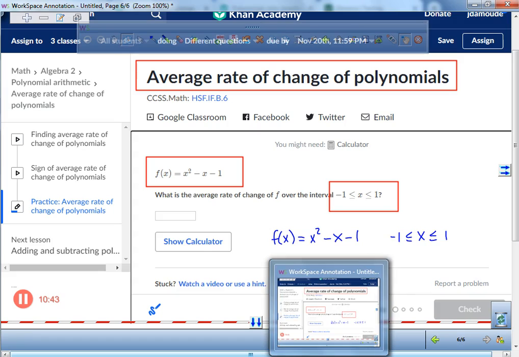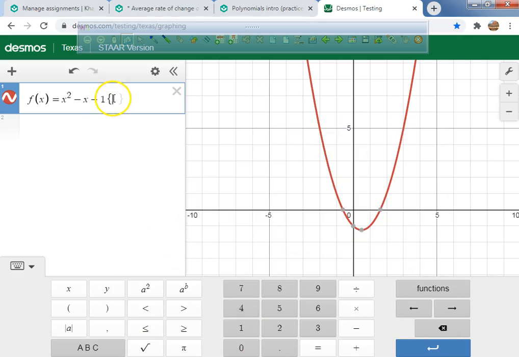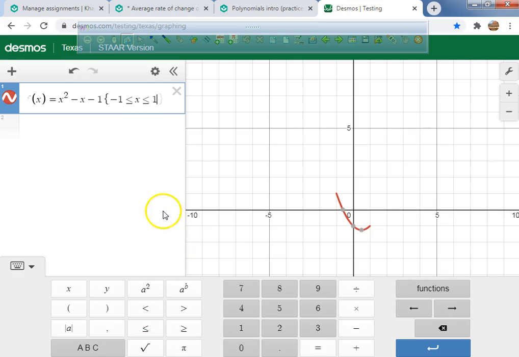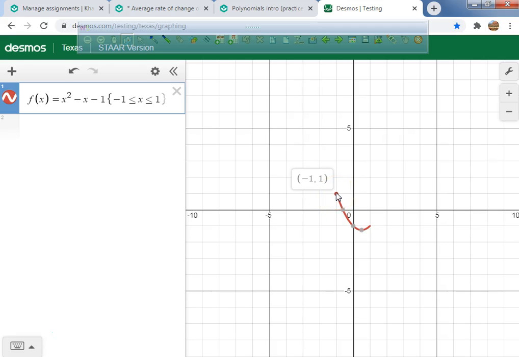Okay, so watch how I do this. I'm going to go from -1, make a less than or equal to sign, put an x, put another less than or equal sign, and put a 1. Can you guys see that? Now, can you see what this point is right there? That's a -1 and a 1. And what's this point right here? 1 and a -1.